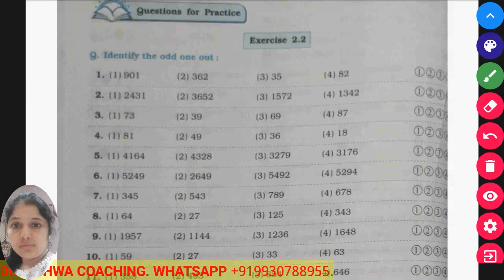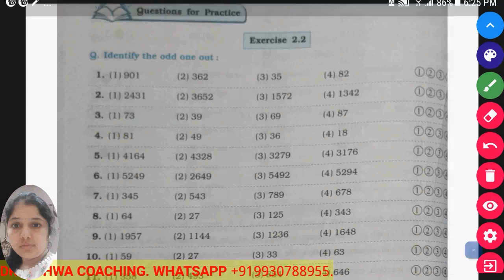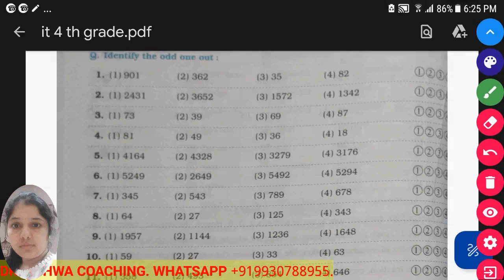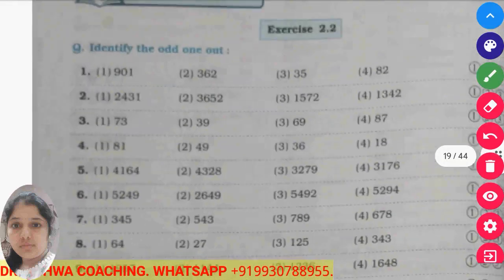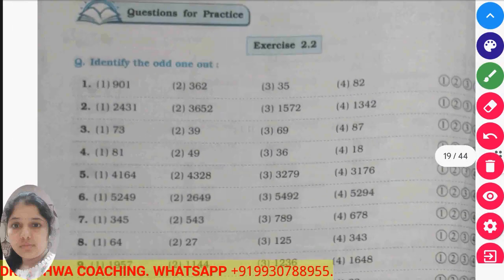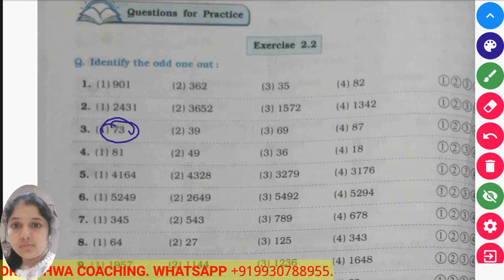1572. Okay, now 73, 39, 69, 87, again the divisibility test is applied here. So 73 is not divisible by 3 as its digit sum is 10. 39 is equal to 12, which is divisible by 3. 69 is equal to 15, which is divisible by 3, and 8 plus 7 is also divisible by 3. So 73 is the odd one out here.